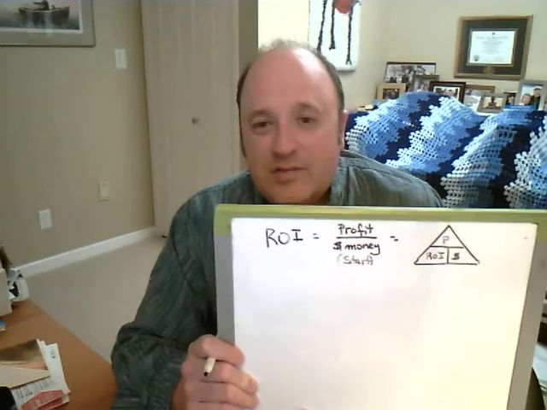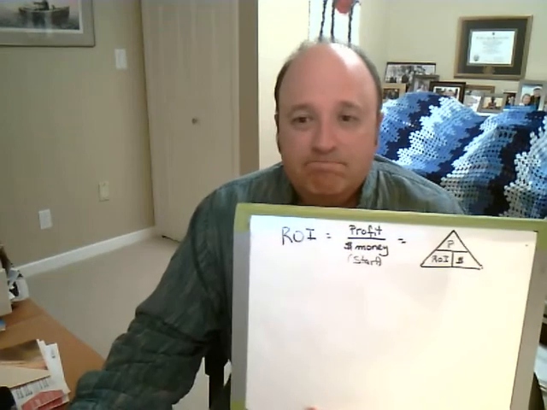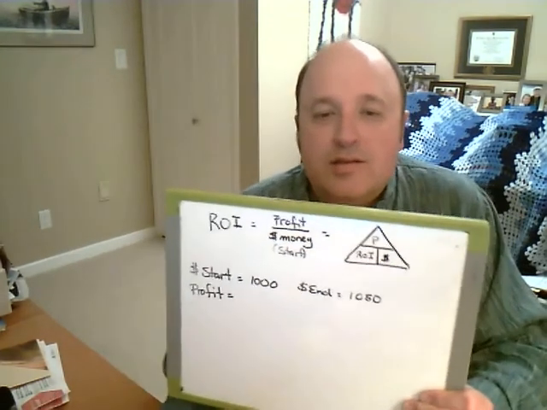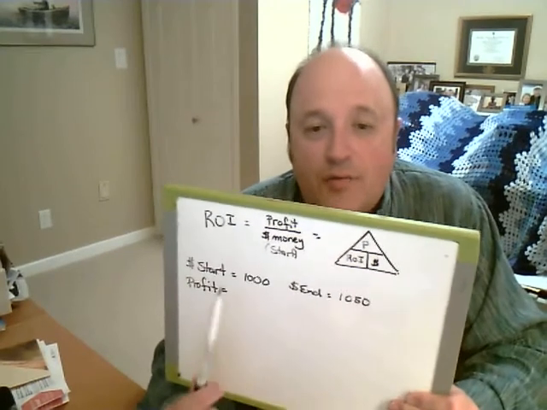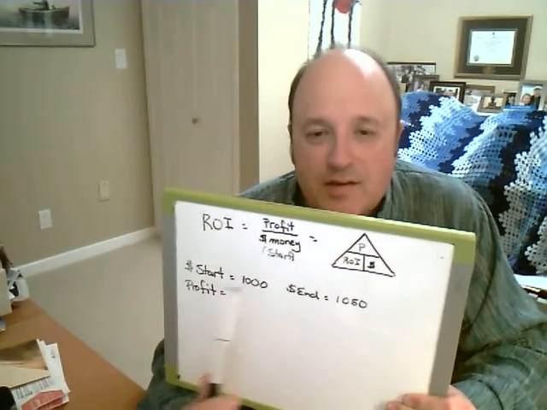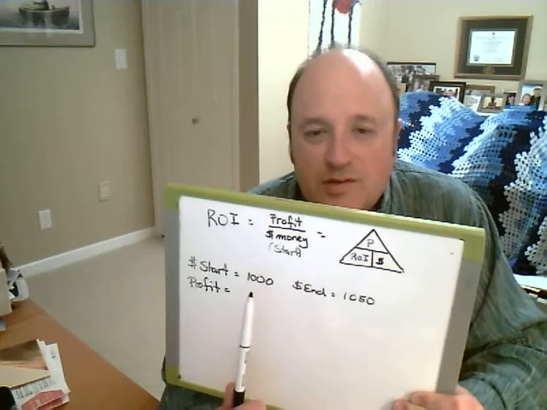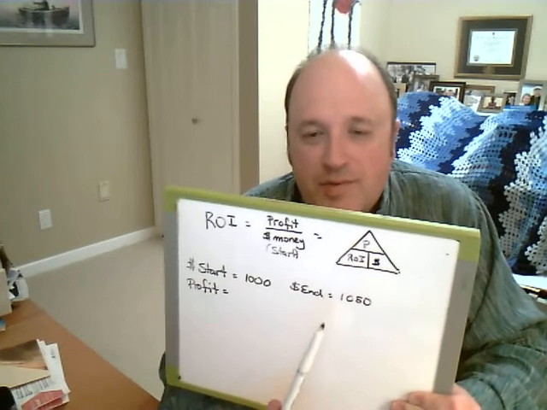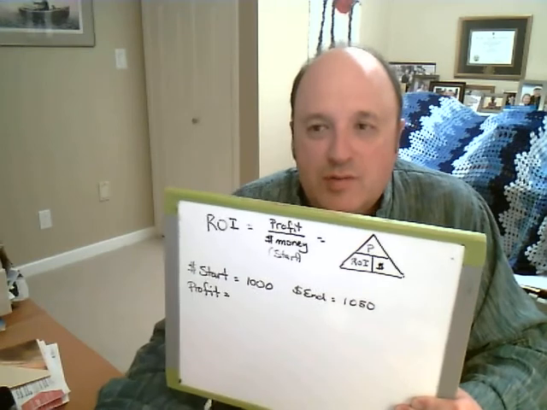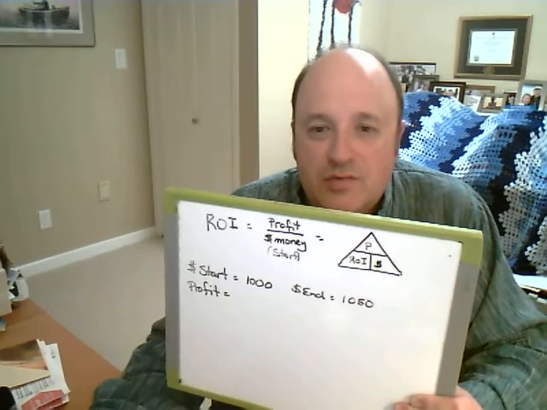So let's just have a look at some very simple calculations, okay? So I might ask you to calculate the profit of something. I think that's the very first assignment. And I say, this is what we start with, this is what we ended with, so what's the profit? Well, I started with 1,000, I wound up with 1,050, right? The difference between the two of them is 50.